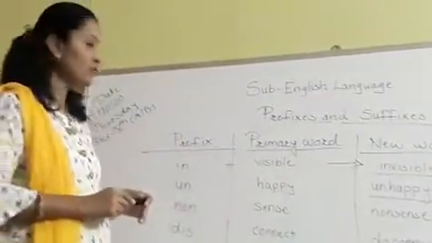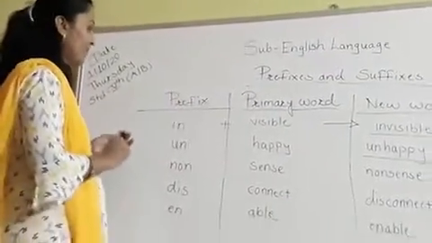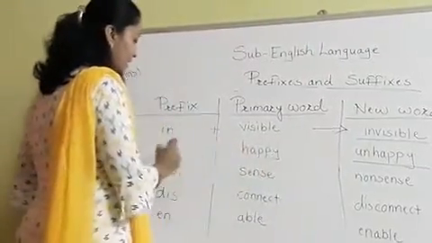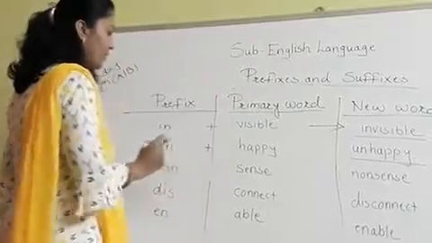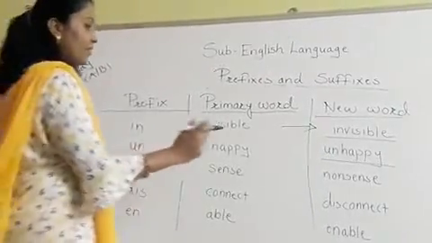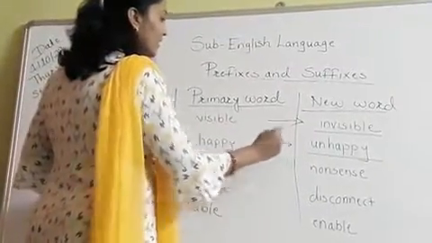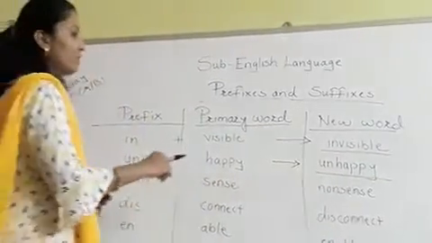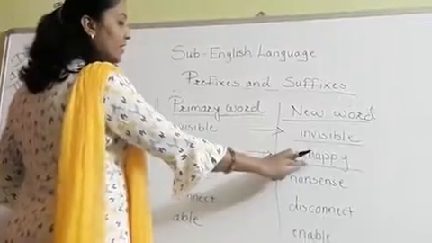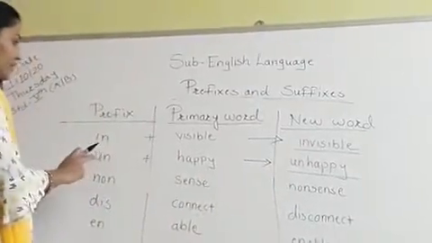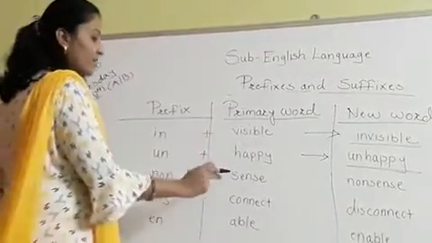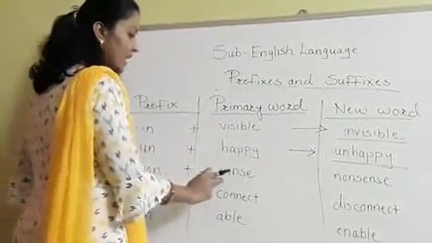So have you understood? Like this, when the primary word is happy and we are adding UN to this word, that is the prefix, we have got a new word, unhappy. So the new word we have got here is unhappy, by adding the prefix UN to the word happy. Then the next word is sense.